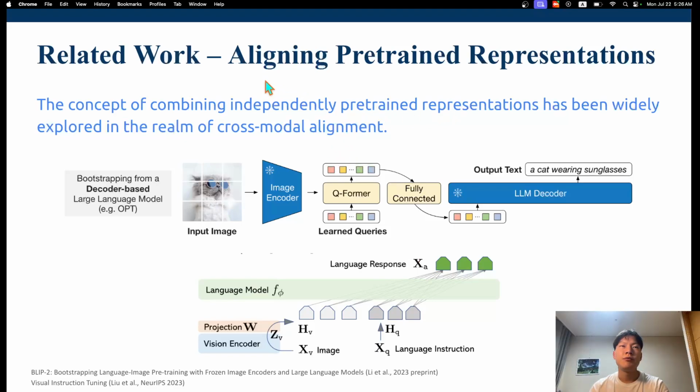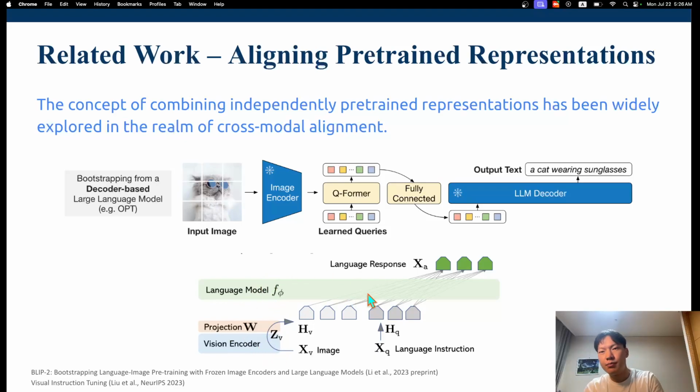Now finally, related work, aligning pre-trained representations. I think you'll be familiar with this. It's most commonly used in VLMs, where you would align a pre-trained image encoder with a language model to acquire visual understanding for the language model. Now, the LangBridge architecture is quite similar to the LLaVA model, where they use a single linear layer to connect the encoder and the model.